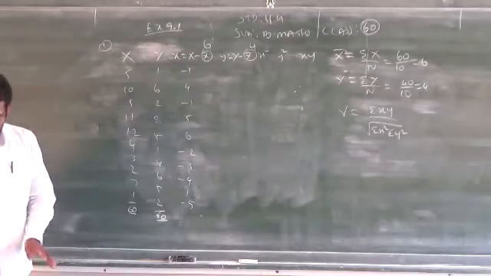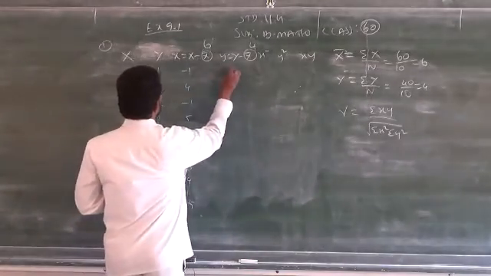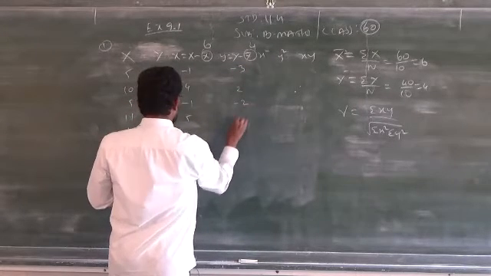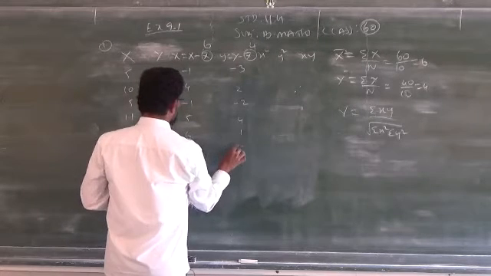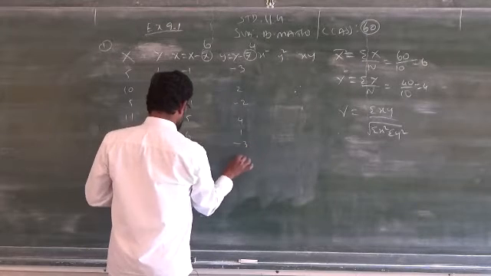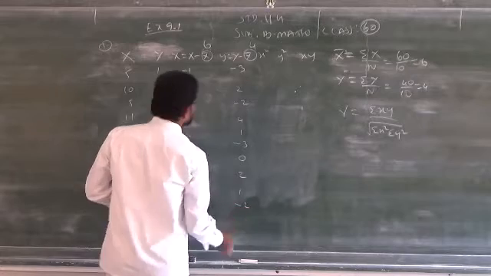I will straight away write down that answer. Please don't copy, you have to try and check whether it is correct or wrong. Clear? 4, 1, that is minus 3, 0, 2, 1, minus 2.